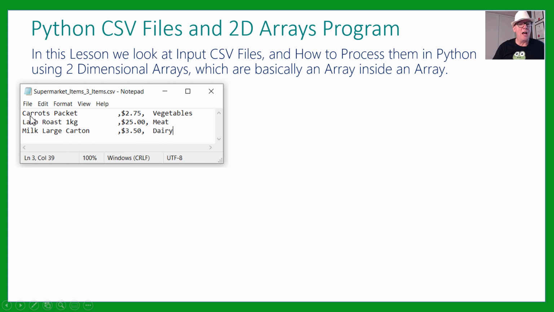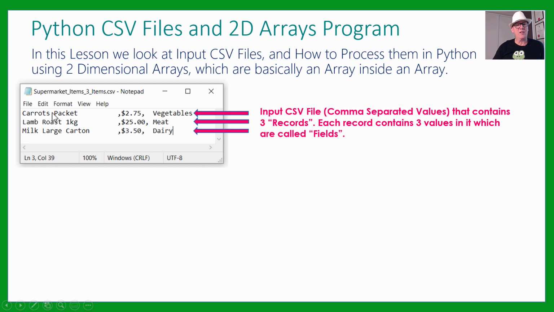So as we spoke, here's a CSV file with 3 items in it, the price and the department or category that item is in. We just separate the different components using commas. CSV stands for comma separated values. Now this has 3 records. We've got the carrots one, we've got the one for the lamb roast, and the one for the large carton